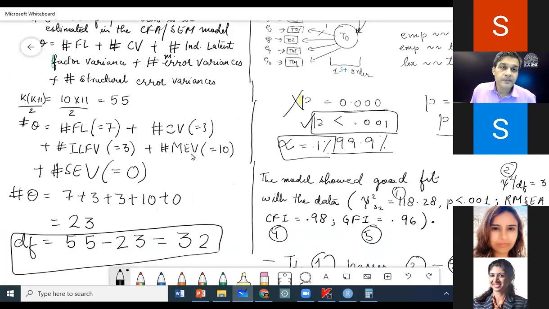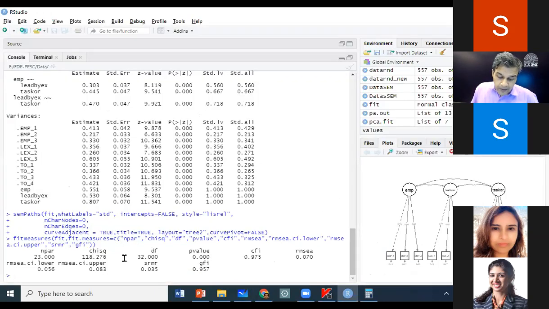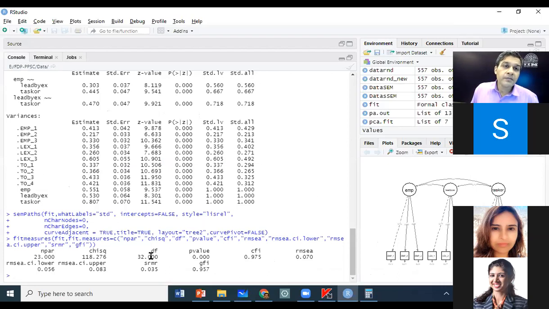Is this okay? Right? Yes, sir. And then degree of freedom is 55 minus 23, which is 32. This therefore becomes the degree of freedom of your model, for which the chi-square test will be done. So the chi-square distribution for 32 degrees of freedom will be checked and the p-value will be found.